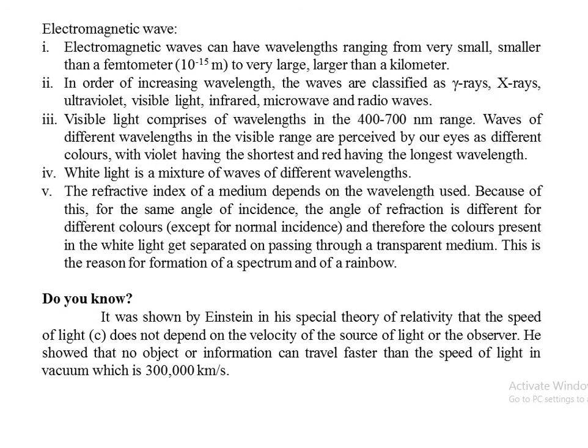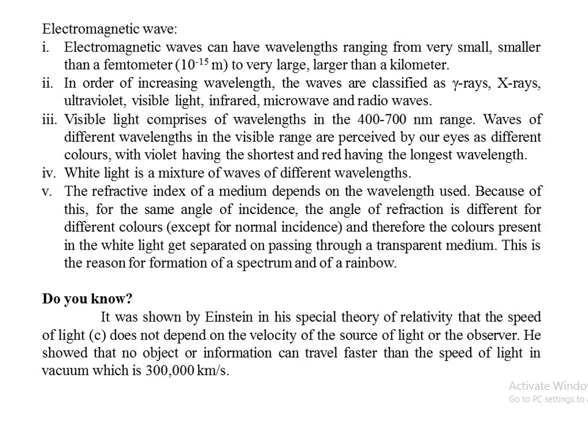Electromagnetic waves. Electromagnetic waves can have wavelengths ranging from very small, smaller than a femtometer, that is 10^-15 meter, to very large, larger than a kilometer. That is, there is a wide range of wavelengths present in electromagnetic waves. Last year we studied the electromagnetic spectrum consisting of 7 different types of waves. Among that, one of the waveforms is visible light, which has its wavelength ranging from 4000 to 8000 angstrom units.